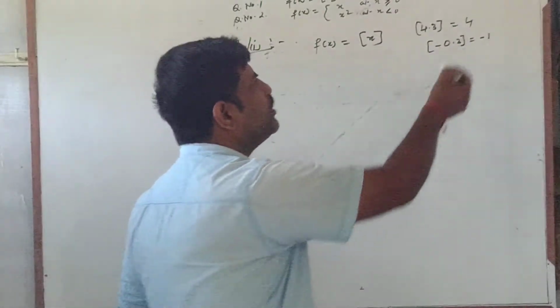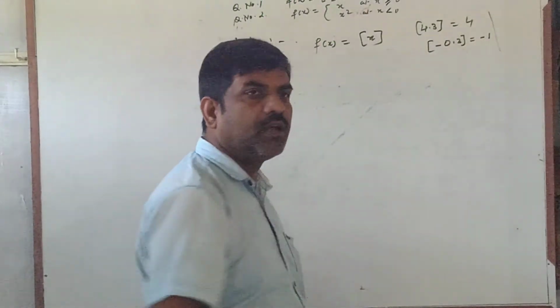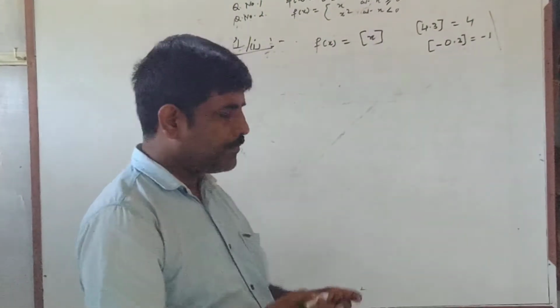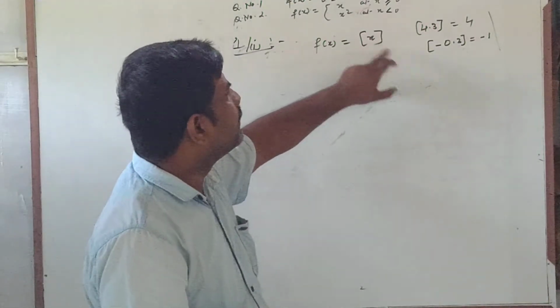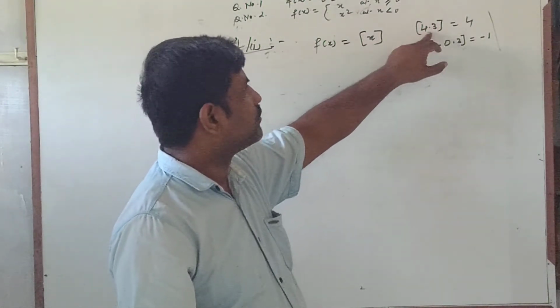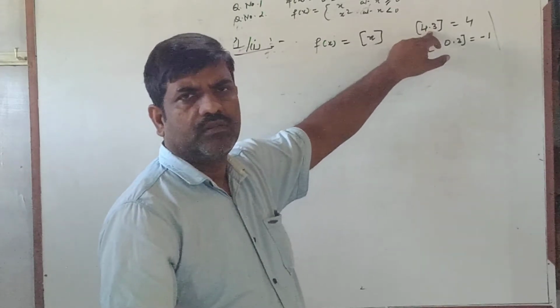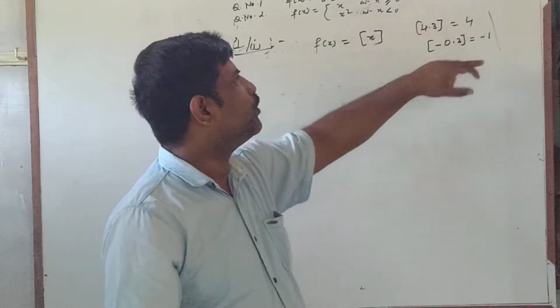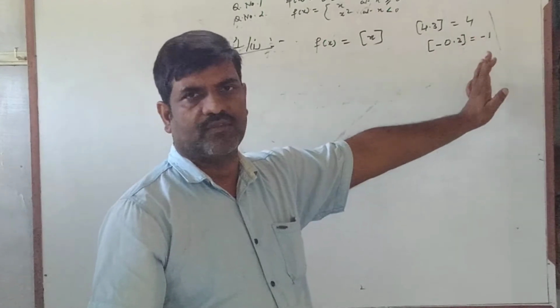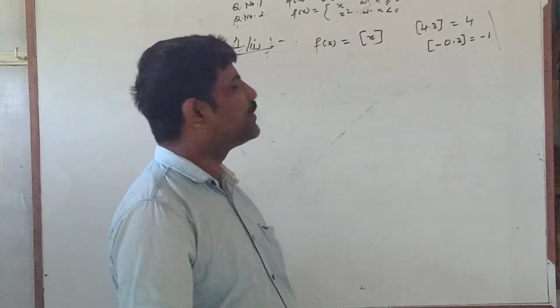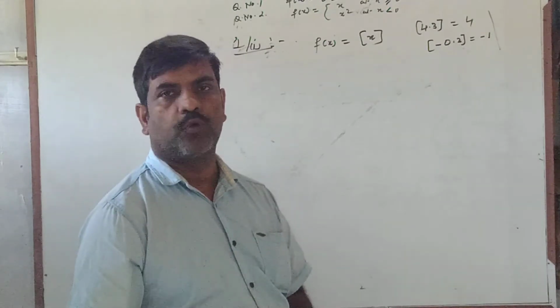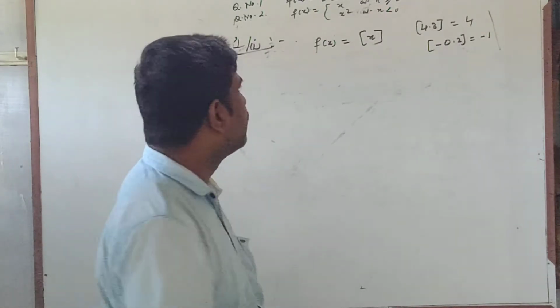So this concept will be used to find the values. This is the definition of the greatest integer function: for a positive number, the integer value to the left is taken, and for a negative number also the integer to the left is taken. And if it is a whole number, suppose it is 4, then it will remain 4 itself, 5 then 5 itself.